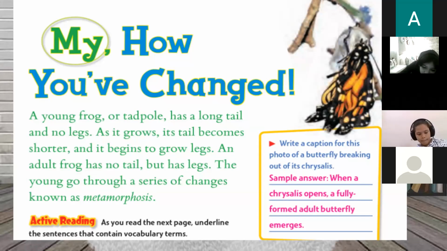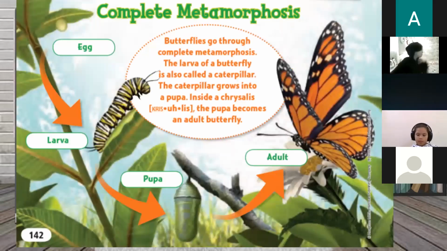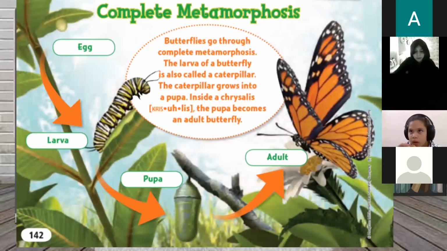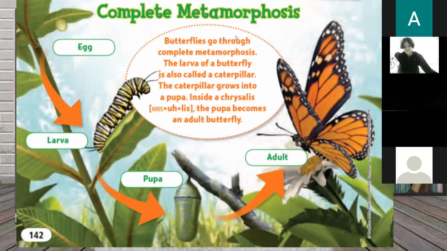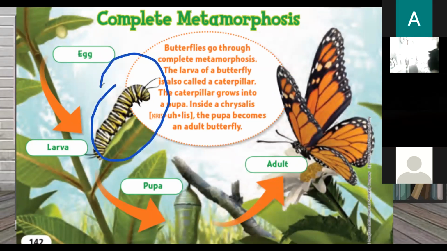No, that's right. So today we are going to learn about the changes that happen during the life cycle of some animals or some insects. Let's talk about the butterfly over here. The butterfly will start with an egg. This egg, when it hatches, what comes out of it? Larva. Look at the larva. Does the larva look anything like the egg? No. After a while, when a larva grows up, it becomes a pupa.